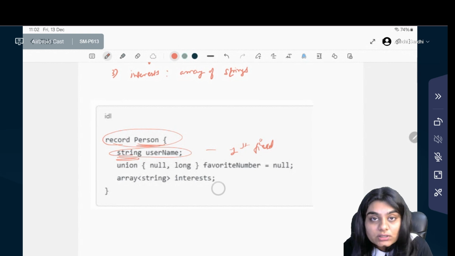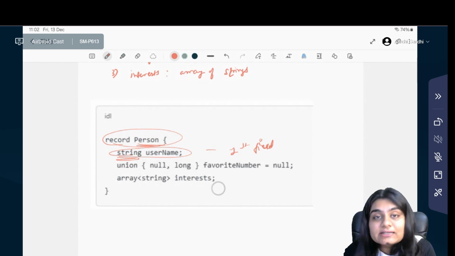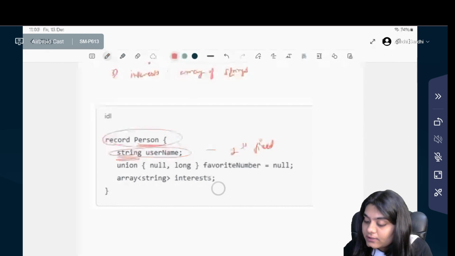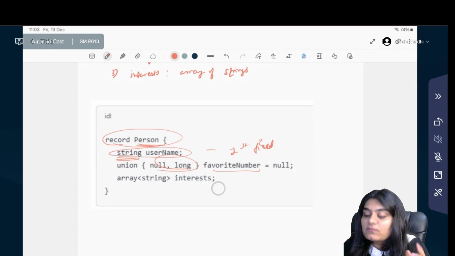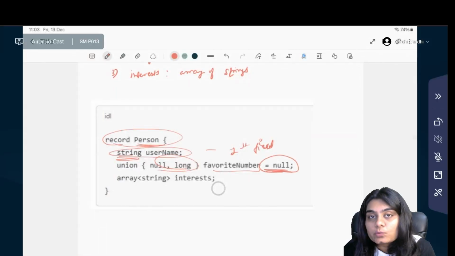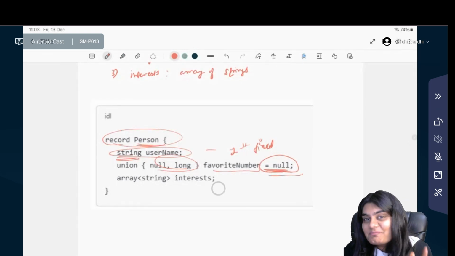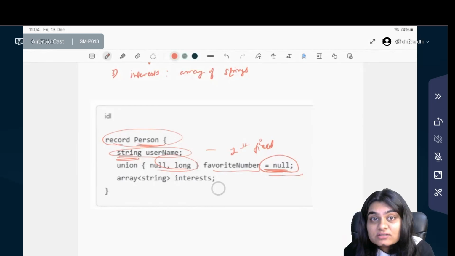Okay. The next is union. A union is used when a field can have multiple types. Here, the favorite number can either be null or long. Null is no value provided and long is a 64-bit integer which is used for numbers. And here equals null, this part specifies the default value. If no value is provided, this field will be null. Looks pretty simple, right? This schema tells Avro how the data is structured and ensures everything is in order.